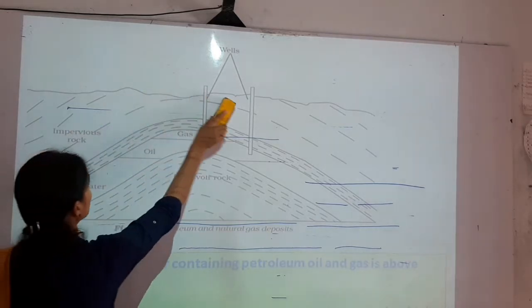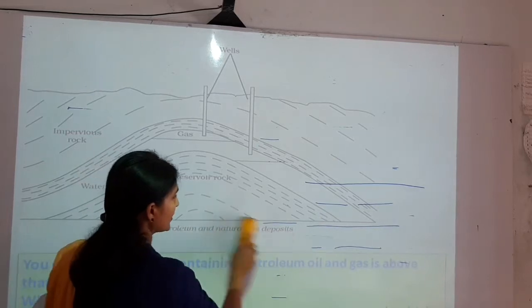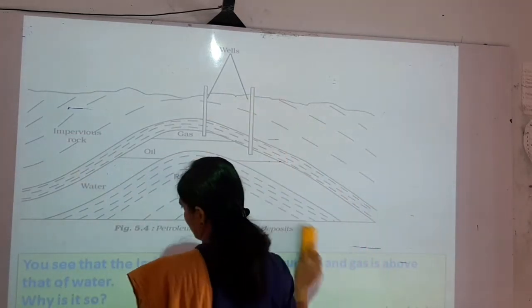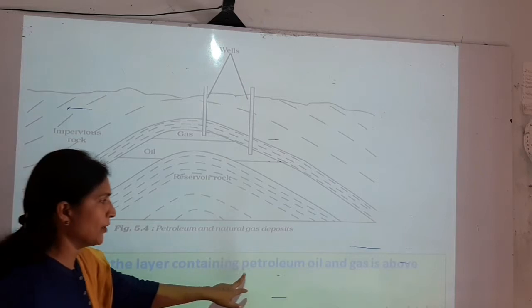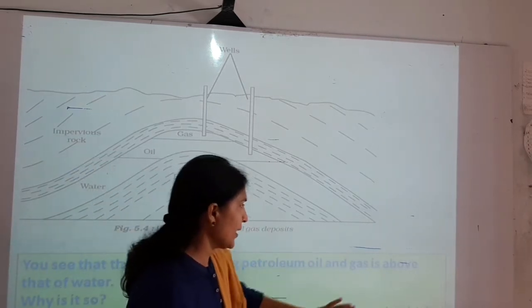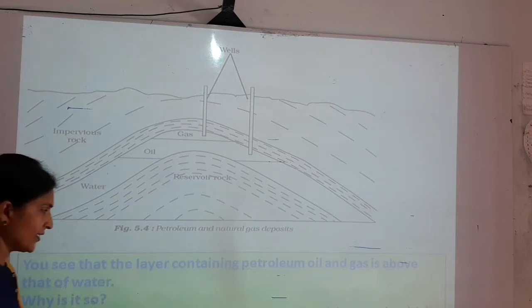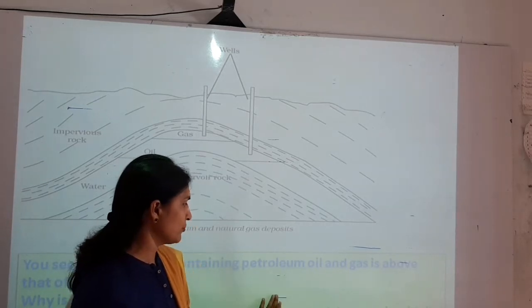This is a picture of the petroleum and natural gas deposits, how it gets deposited. We can see that the layer containing petroleum, oil and gas is above that of the water. Why is it so? Recall that oil and gas are lighter than water and do not mix with it.